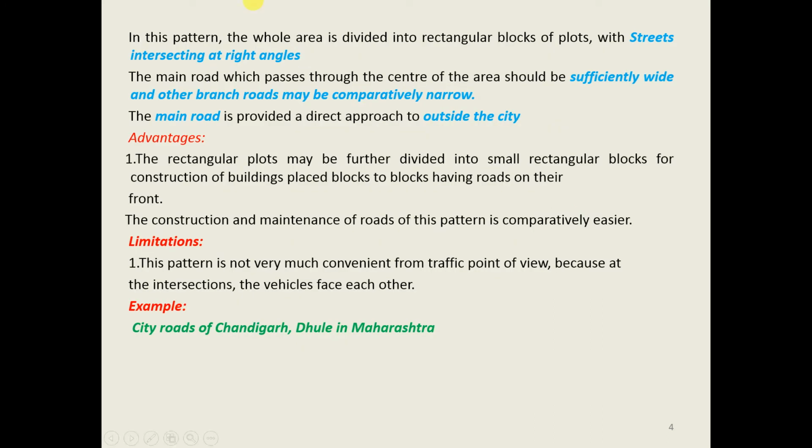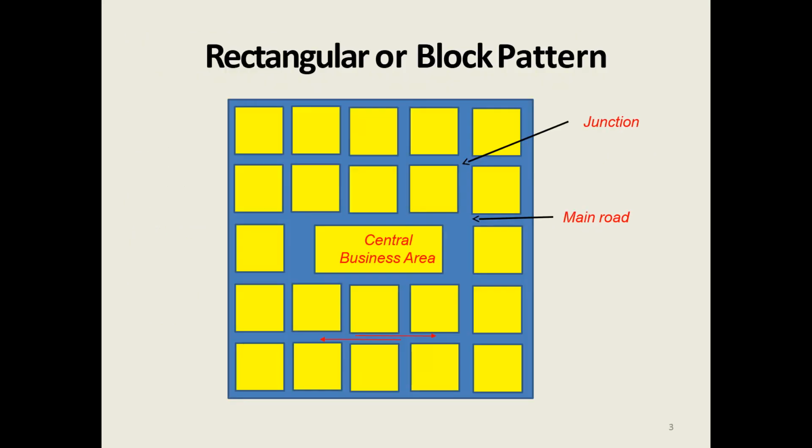The main road which passes through the center of the area should be sufficiently wide, and other branch roads may be comparatively narrow. That means these main routes intersecting at 90° should be sufficiently wide, maybe 4 lane, 6 lane, or even more.